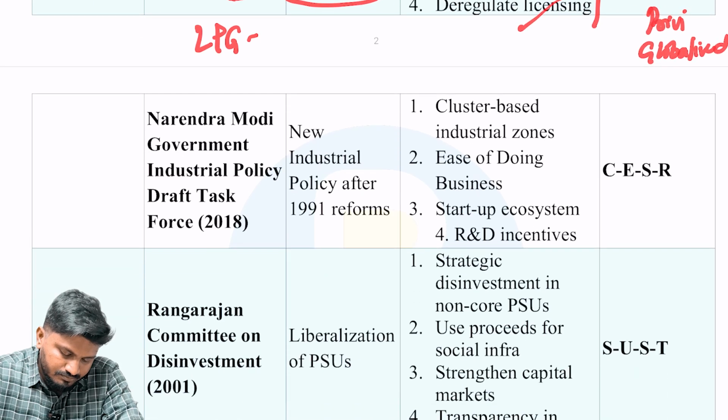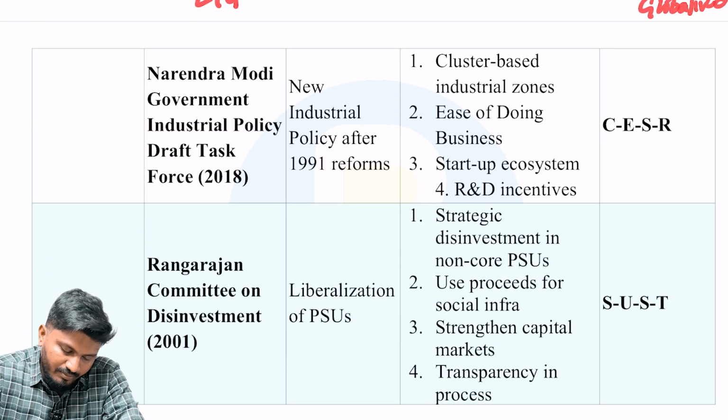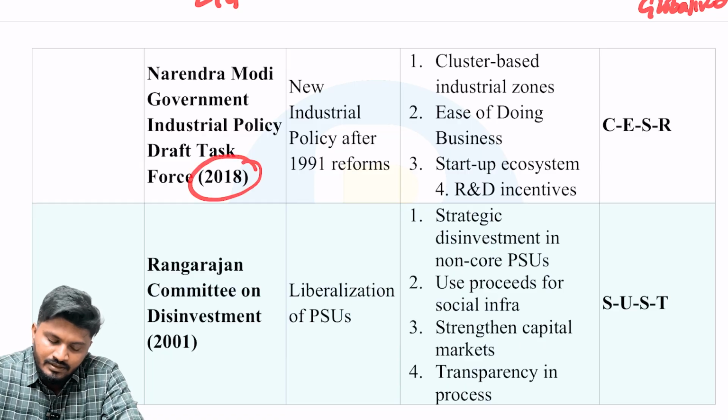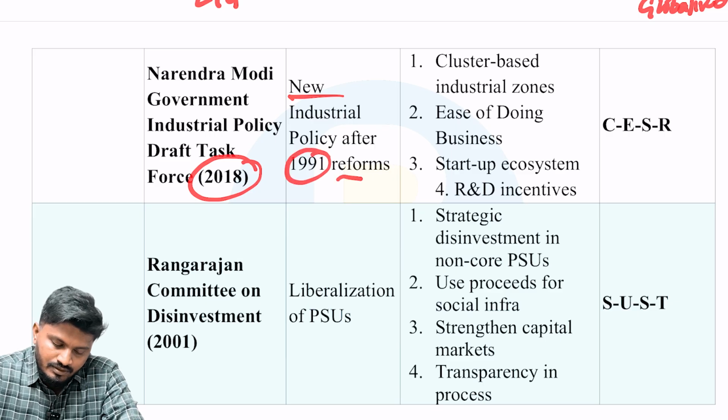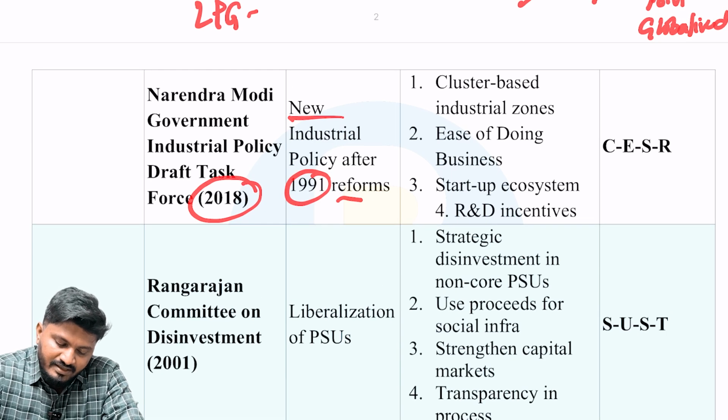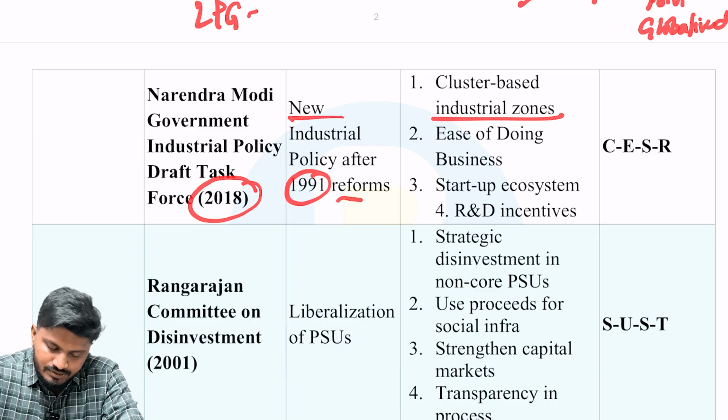Next is the Narendra Modi Government's Industrial Policy Draft Task Force of 2018. It was drafted to bring new industrial policy reforms after the 1991 reforms. Important recommendations were cluster-based industrial zones, ease of doing business promotion, startup ecosystem promotion, and R&D incentives.